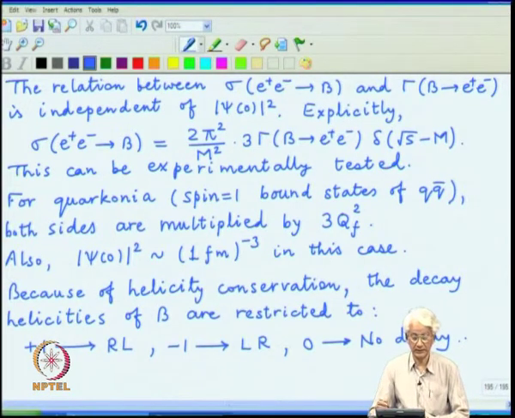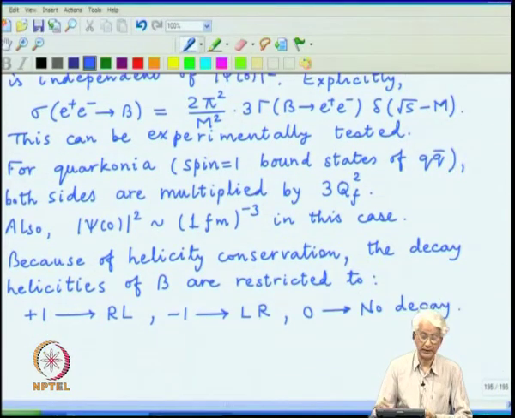Or in other words, the decay rate, if you calculate in full detail, will be suppressed by powers of m divided by E, where m is the mass of the electron and E is the energy of the electron. Equivalently, it will be the ratio of the electron mass to the bound state mass, and that is generally small. So, this is a conservation law which plays its role, that out of the 3 helicities only 2 of them really contribute to the decay.